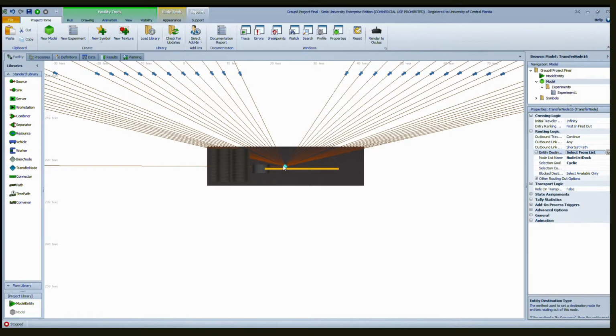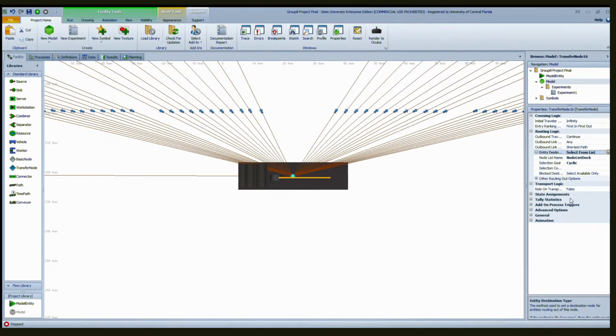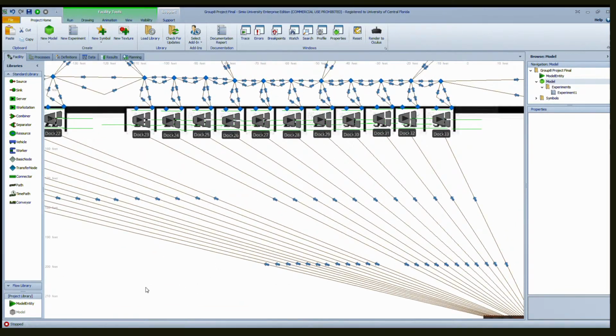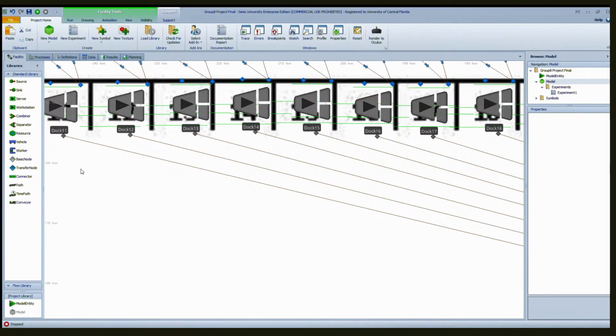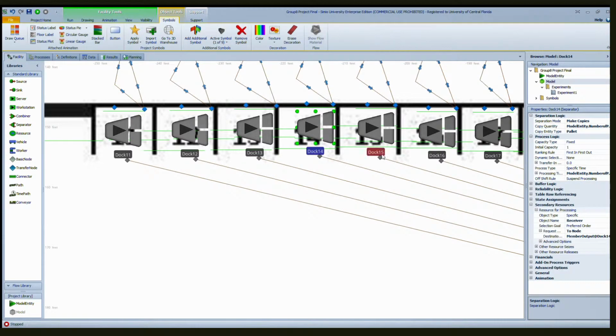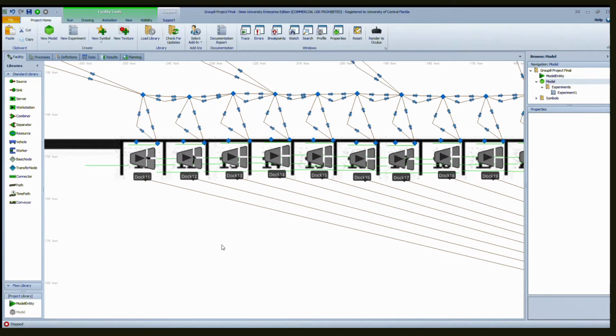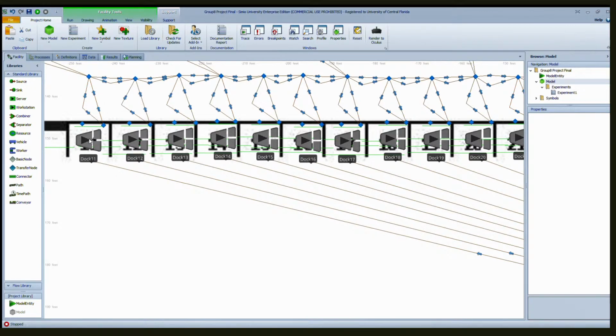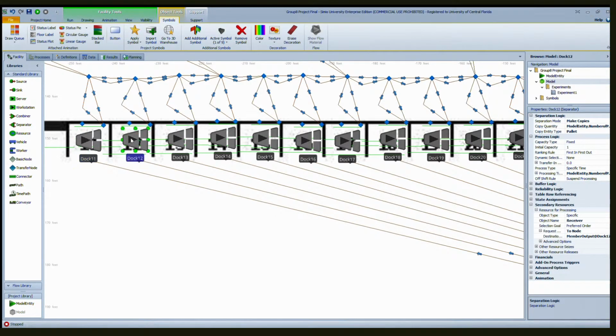We have the logic of it selecting from a list of nodes, and these nodes are referencing all the nodes that we have in our separators. The nodes are the inputs of each dock. So we did 1, 2, 3, 4, and it goes all the way. So we see in our model when we start running it that the shipments are first here, then they arrive here, then they arrive here. So that way we avoid clogging of the system of the docks, and we also have a regular or a better distributed utilization of our docks.